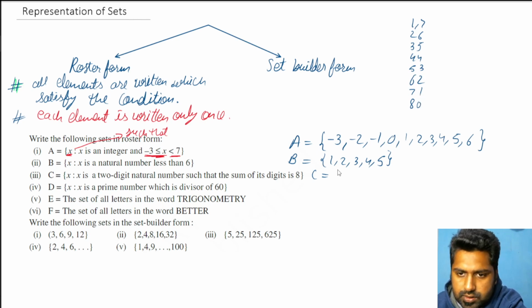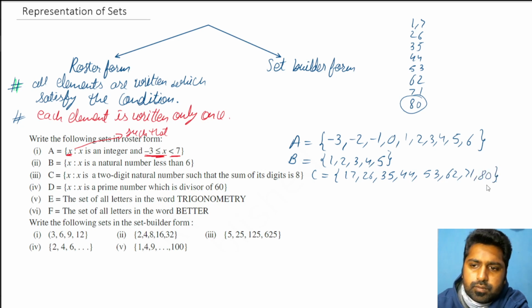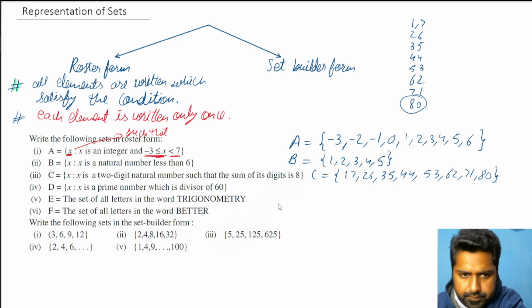Usually this is the number that is missed. Most of the students think about the other numbers only. 80 is also a 2-digit number whose sum of digits is 8, but 08 will not be included. So 17, 26, 35, 44, 53, 62, 71, 80, and that's it. All the numbers satisfying the condition go in curly brackets, separated by commas.